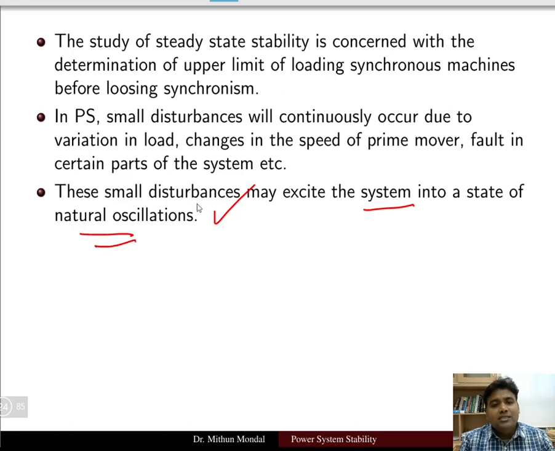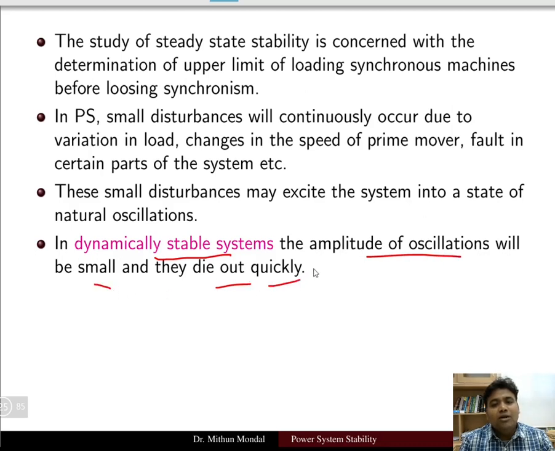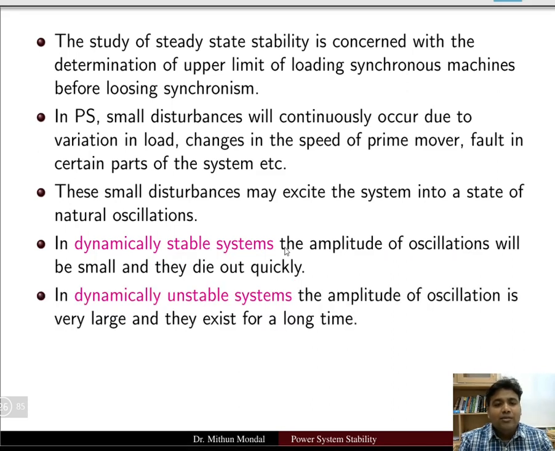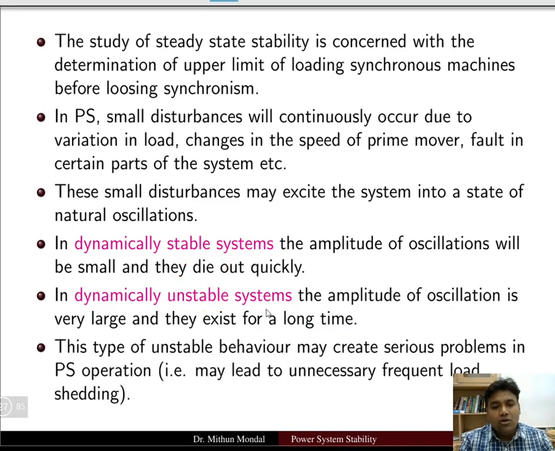So whenever there is a disturbance, it will try to produce an oscillation in the circuit, which is the natural oscillation. In a dynamically stable system, the amplitude of oscillation will be small and they die out quickly. So if the oscillation which is produced due to disturbance dies out, then it is known as a dynamically stable system. However, in a dynamically unstable system, the amplitude of oscillation is very large and they exist for a long time.